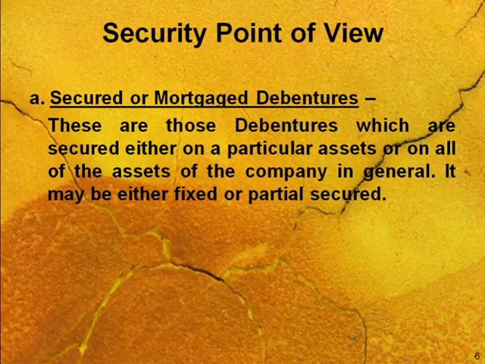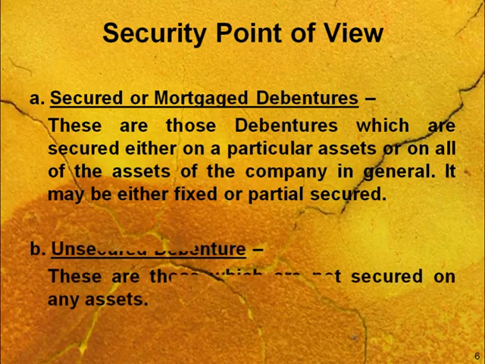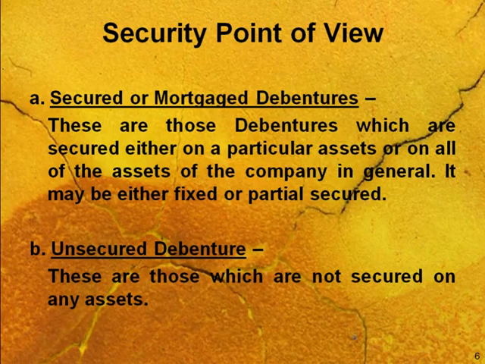So we are discussing here the types of debenture, and first we are taking the security point of view. The first is those debentures which are totally secured or partially secured, but carry some mortgaged asset behind them. Second is unsecured debenture. These are those which are not secured against any asset of the company. So these are two categories under the head of security: one carrying some security, either fully or partially secured, and second, totally unsecured debentures.